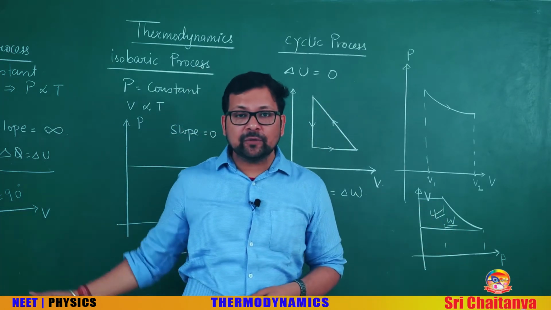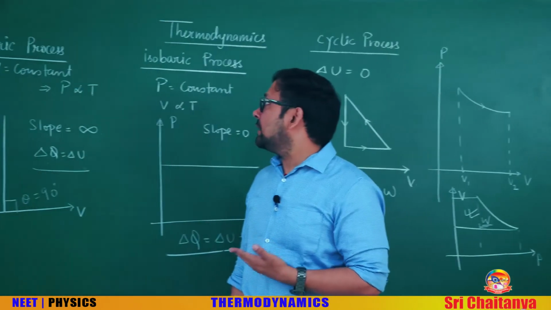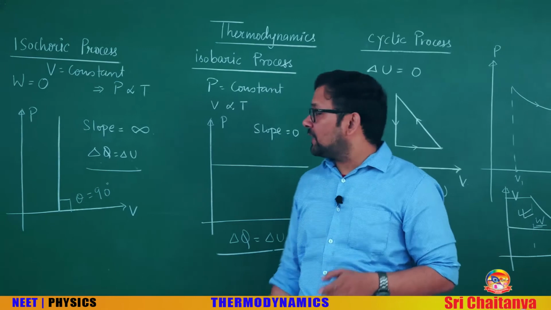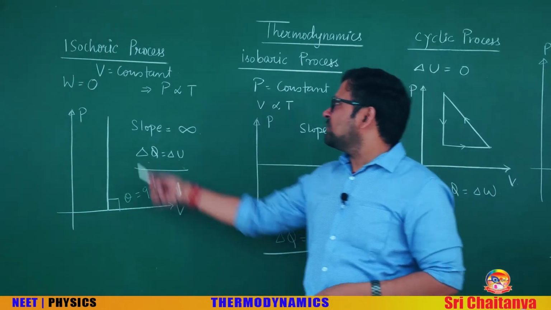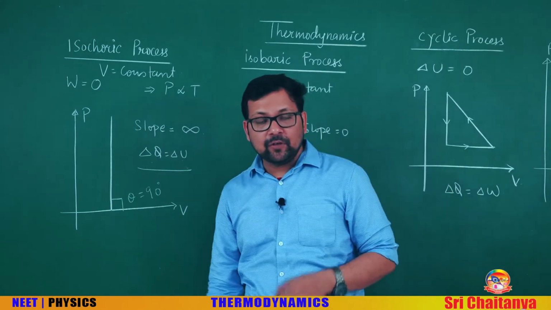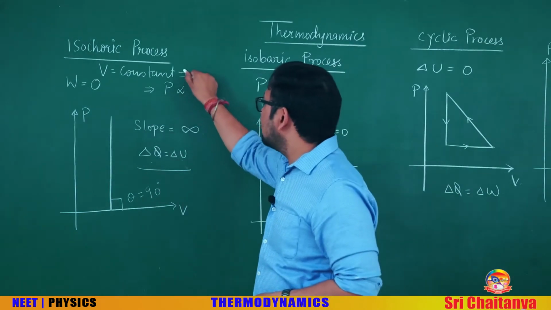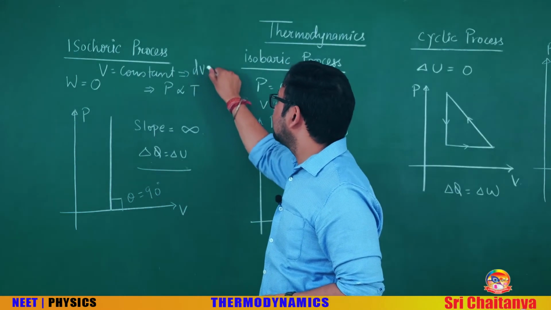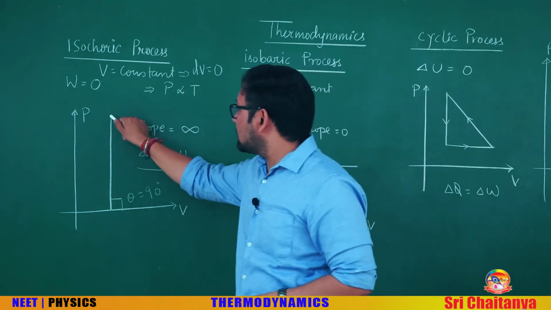One more thing you can see here, we have just discussed the isochoric and isobaric. One thing that I would like to explain in isochoric: I am saying volume is constant, that you also have to think of as dV is 0. Suppose a process is like this.